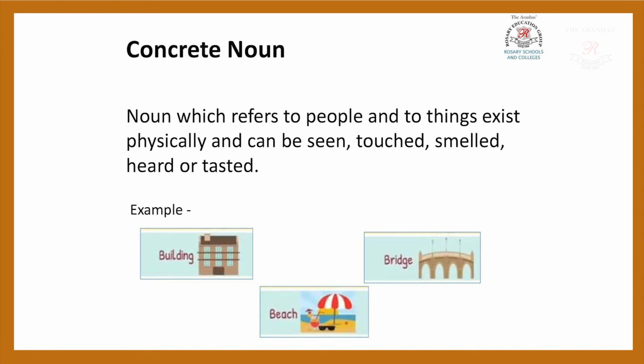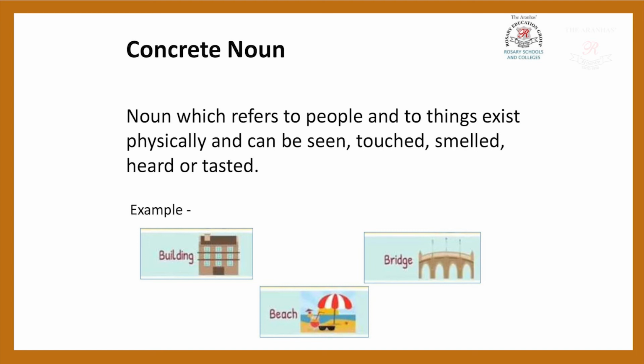Nouns which refer to people and things that exist physically and can be seen, touched, smelled, heard or tasted. That is the concrete noun. So here it is just an opposite of the abstract noun. Here we can see also, we can touch also, we can smell also, we can hear and we can taste also. Example here, building. We can see the building standing there and we can go and touch it manually.